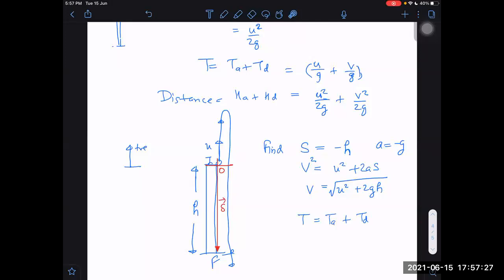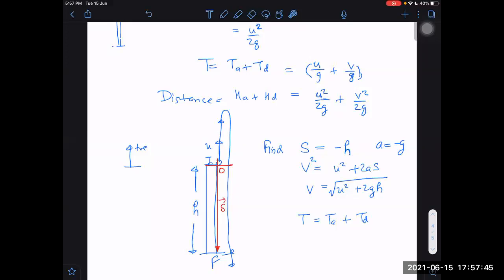Yes, sir, it has to be more only. Finally, we know that, so it has to be more. So it has to be U square plus 2GH. And it really saves our time if we directly think in this way. So why should I waste time thinking what is negative, what is positive? Directly write U square plus 2GH and we get the V value.